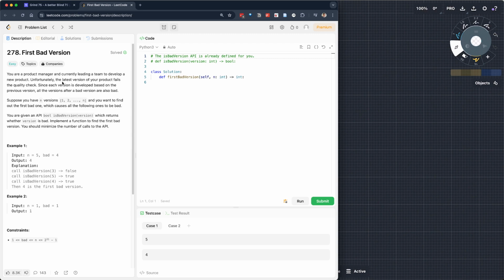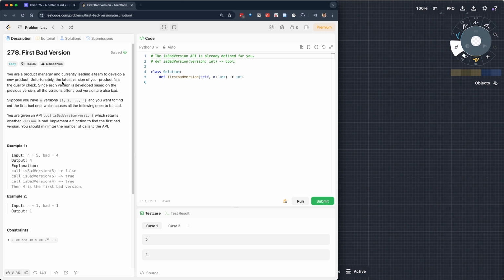Suppose you have n versions, 1, 2, dot, dot, dot to n, and you want to find out the first bad one, which causes all the following ones to be bad. Okay, you're given an API, bool isBadVersion, which takes a version and returns whether the version is bad. Implement a function to find the first bad version. You should minimize the number of calls to the API.